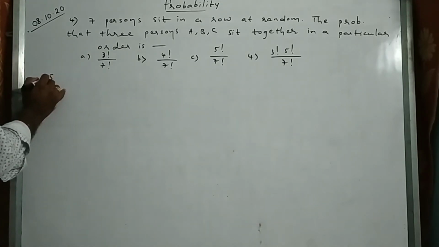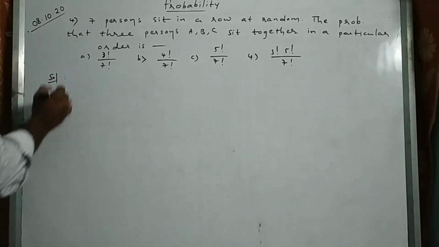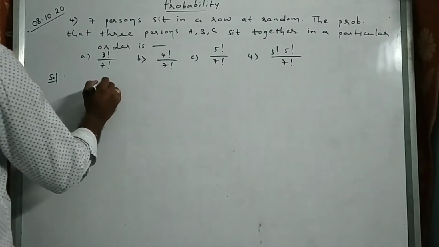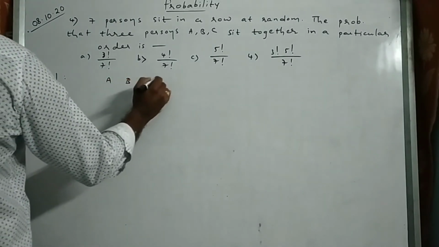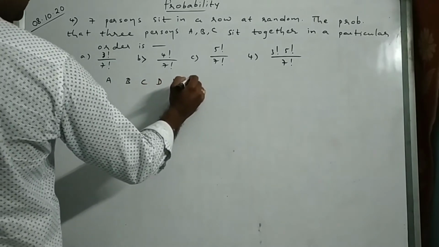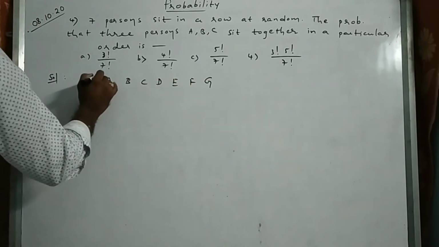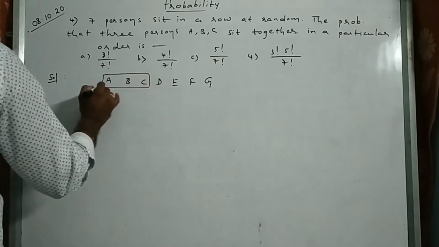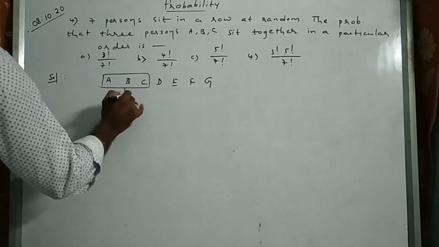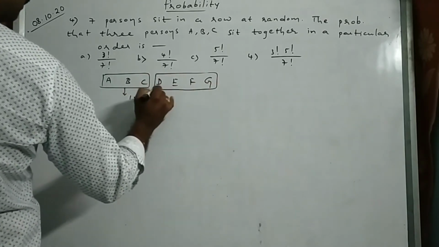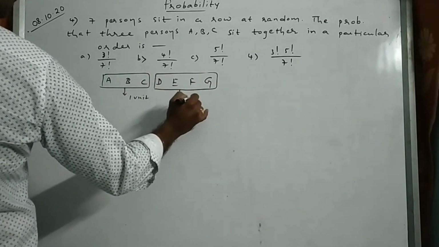7 persons sit in a row means it is linear permutation. So the 7 persons I will take like this: A, B, C, D, E, F, G. These 3 I will take as 1 unit. This I will take as 1 unit. These are 4 units.